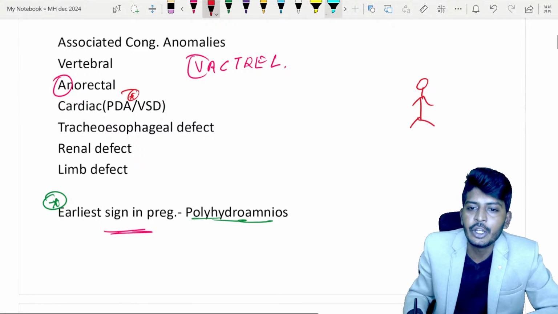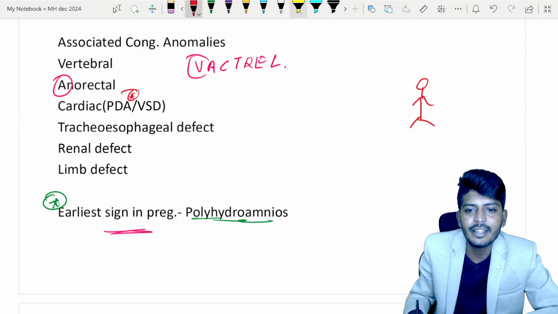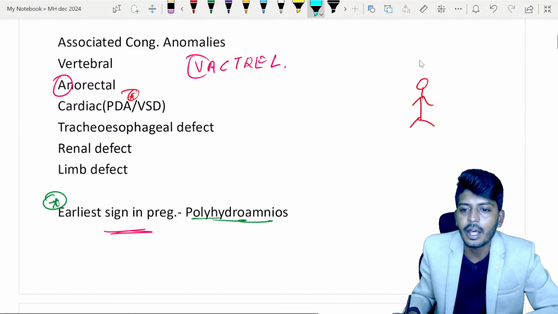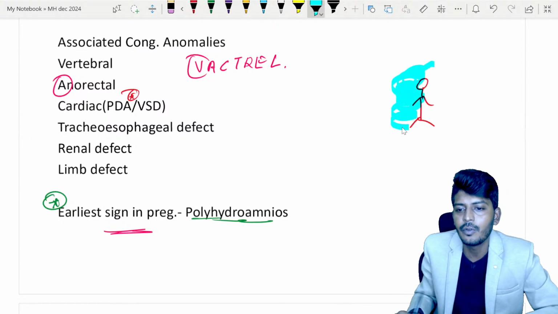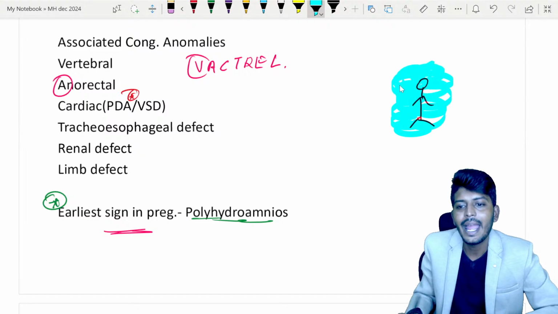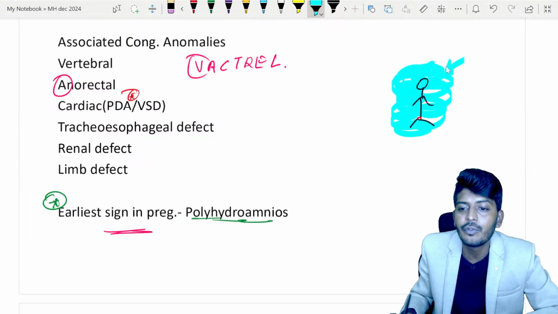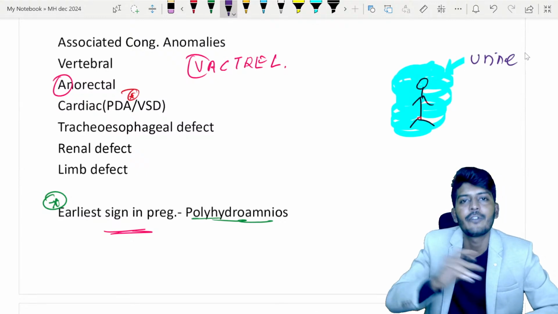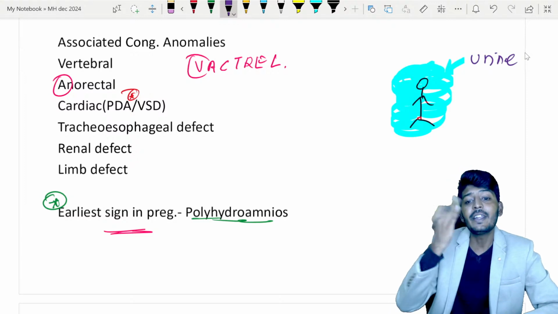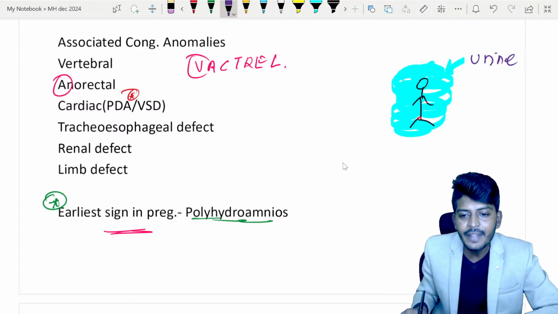Now, baby during the pregnancy, in the mother's womb, baby is surrounded by what? Amniotic fluid. That amniotic fluid comes from where? Amniotic fluid is made out of what? Urine of the baby. Now, if it is made out of urine of the baby, and if there is a kidney